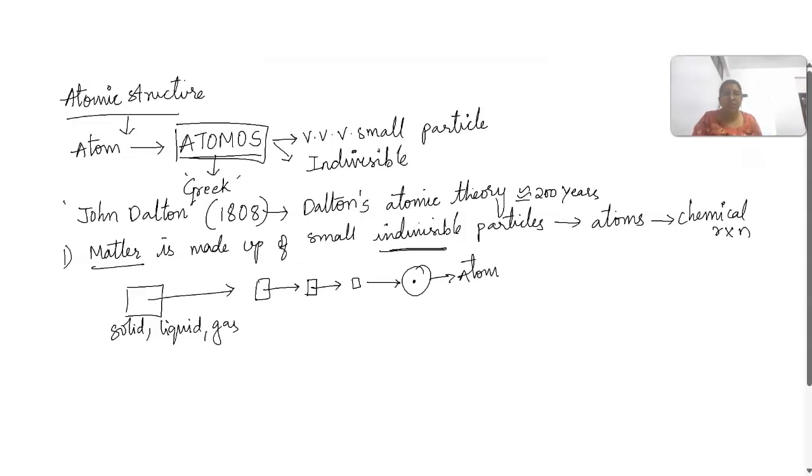You know the structure of an atom, right? Suppose this is an atom. In this we have the nucleus. In the nucleus, what is present?